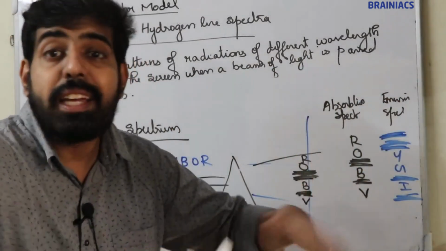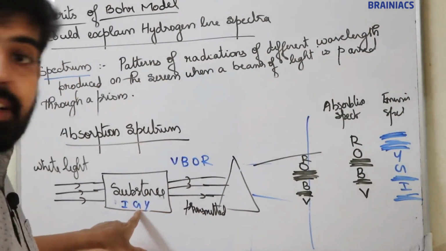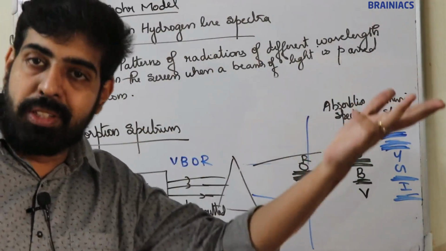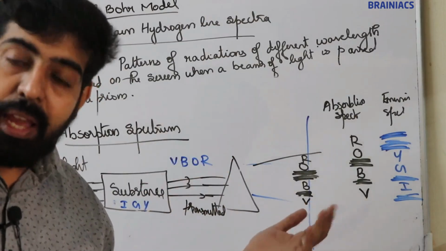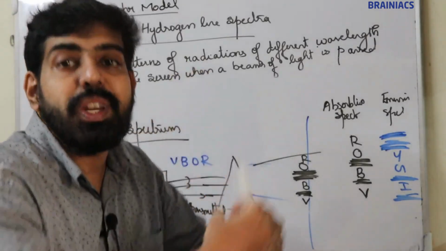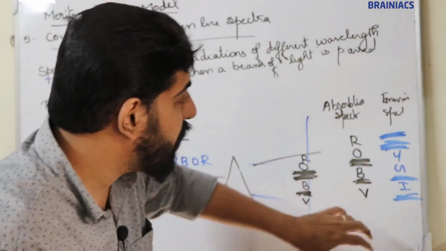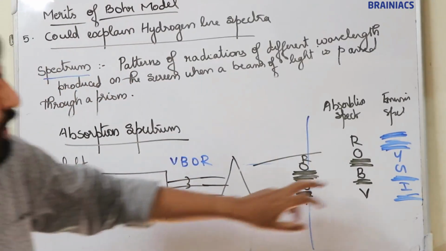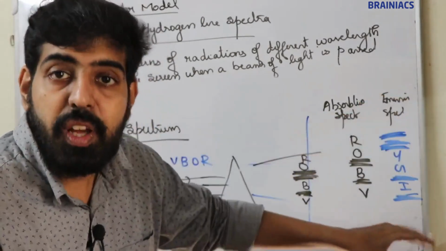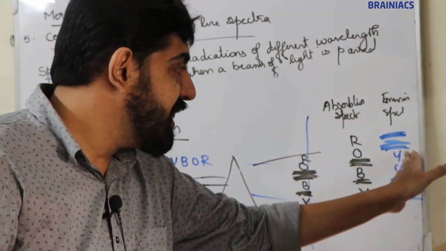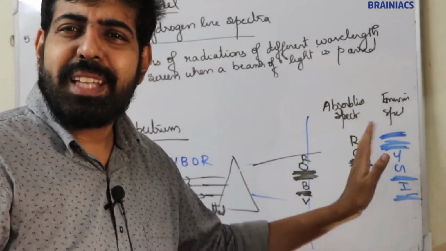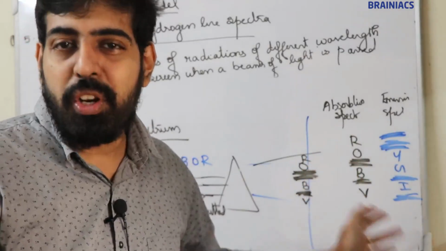What is emission spectra? Light emitted. Only the colors absorbed will be emitted by a substance. When you heat the substance, those colors are liberated. So for this substance, in emission spectra you can see yellow, green and indigo. Remaining colors are absent. Now in the case of absorption spectra, these colors are absent, remaining colors will be present. So we can say absorption spectra is a negative of emission spectra, or complementary of emission spectra.